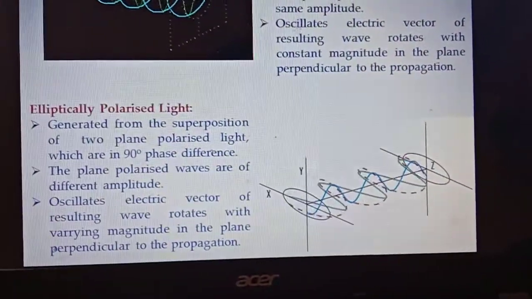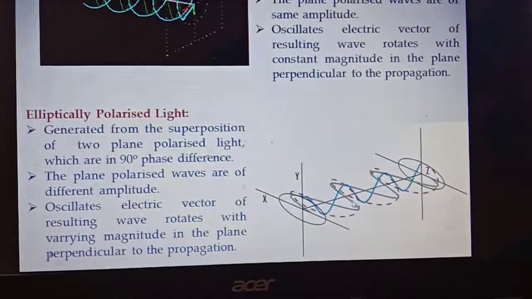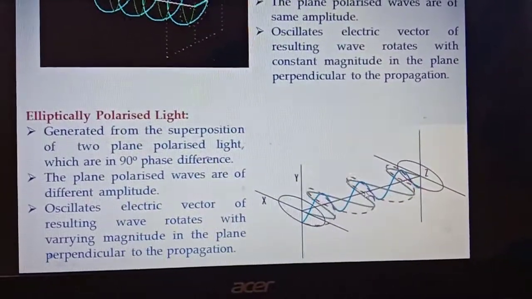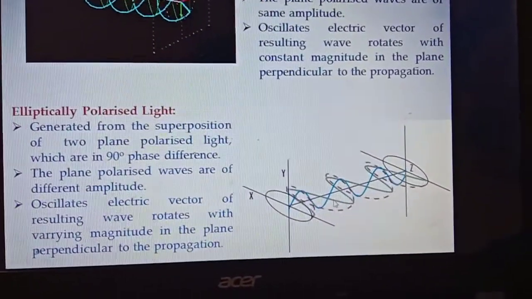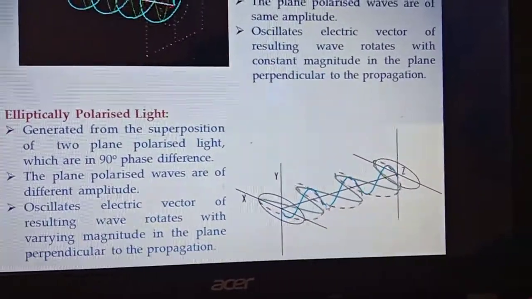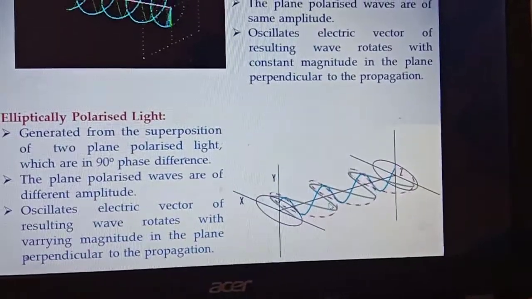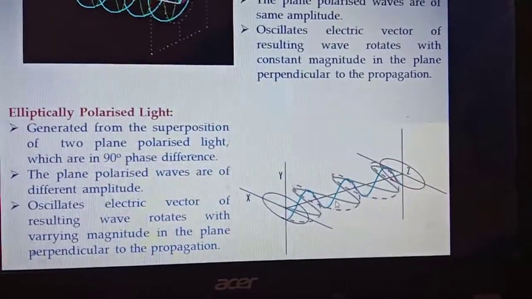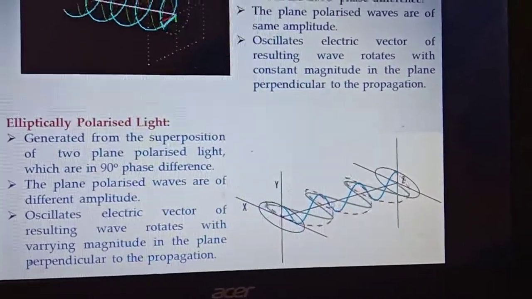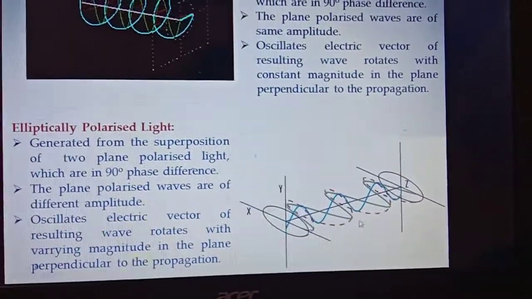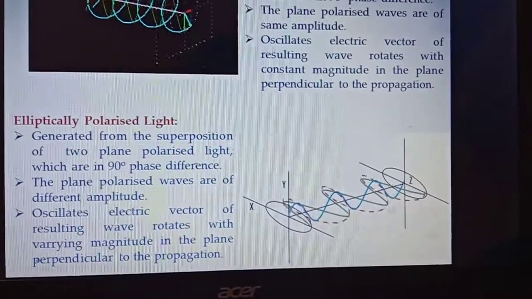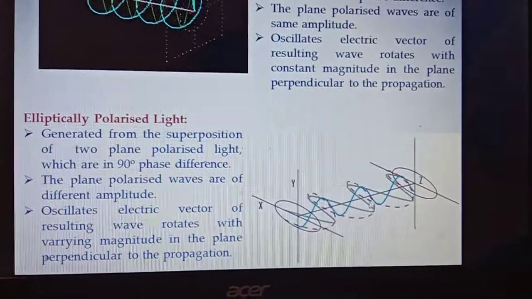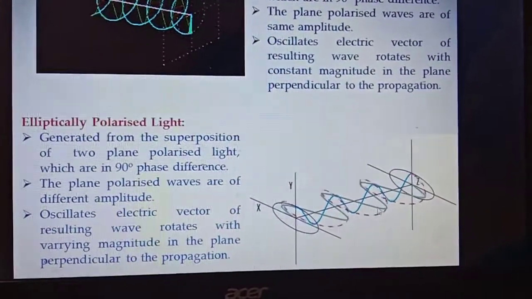Similarly, in this animation, we have two plane polarized lights, this blue light and this green light. Both are in 90-degree phase difference, but the amplitude of this blue light is less in comparison to that of this green light, and this dotted light is obtained from the superposition of these two plane polarized lights.